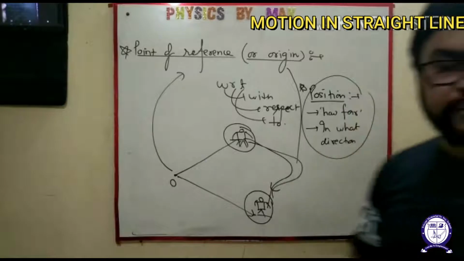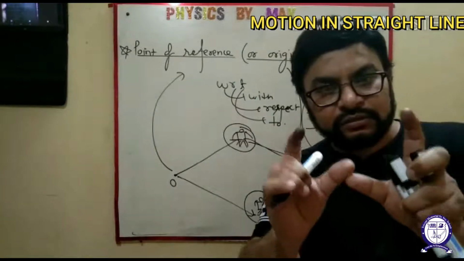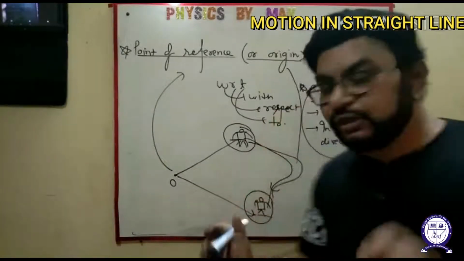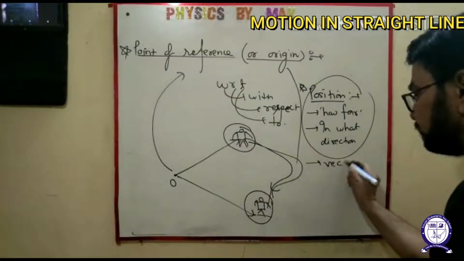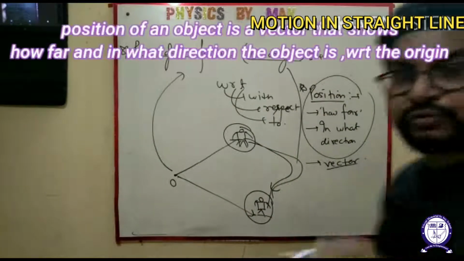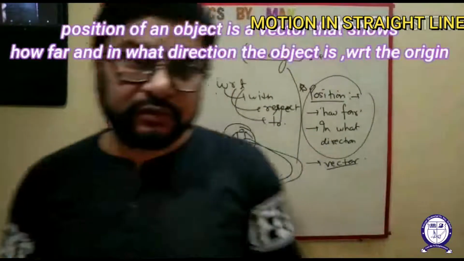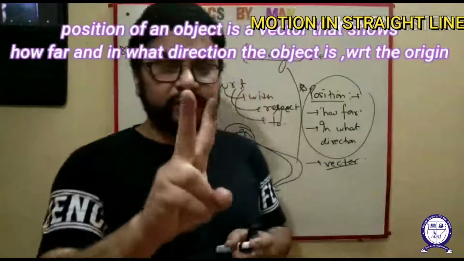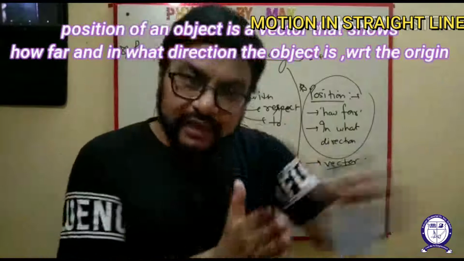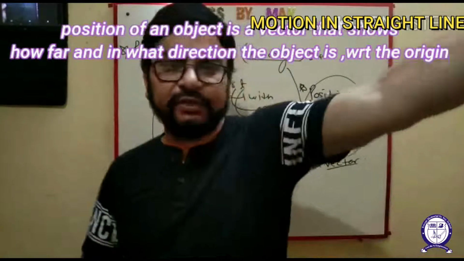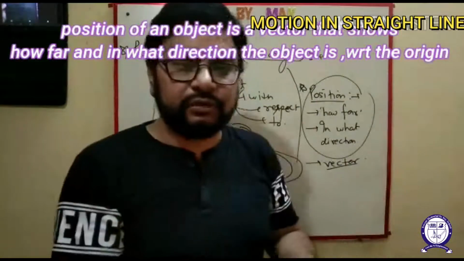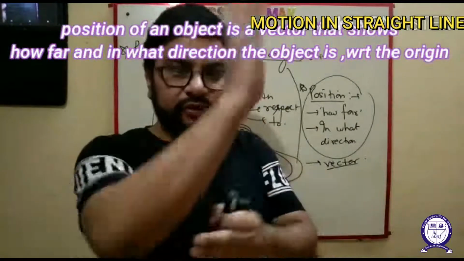Dear students, there is a quantity that is called vector. So position is actually a vector quantity. Because when we describe the position of anything, we have to specify two things. How far, that is the magnitude, suppose at a distance of 10 meter. And in what direction, towards south, towards west, upward, downward.